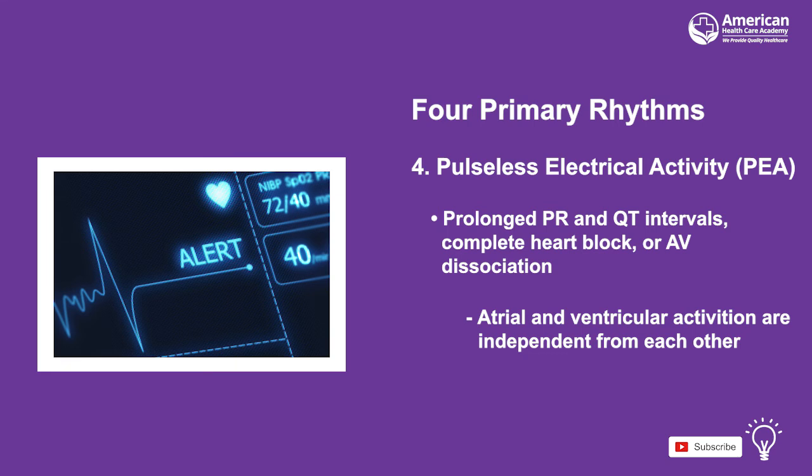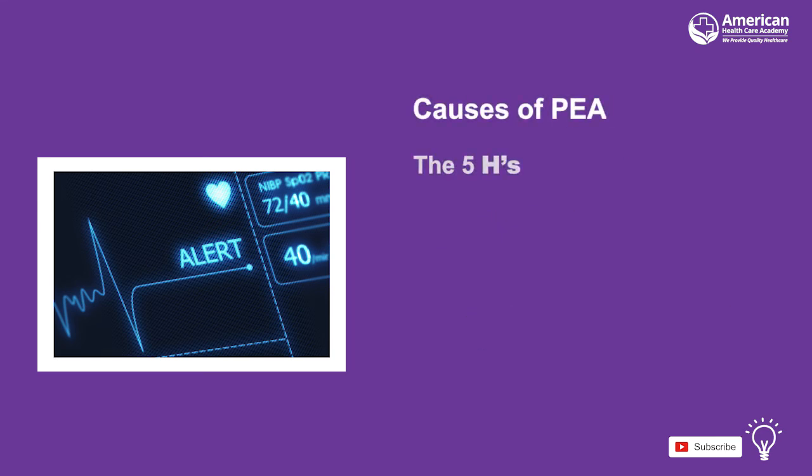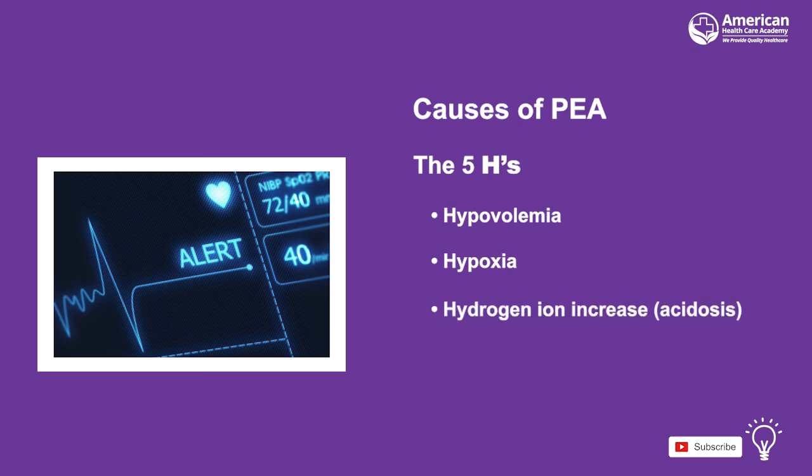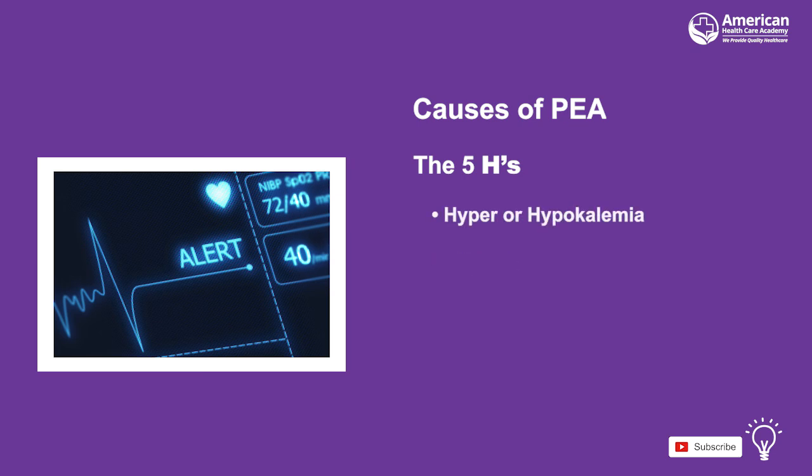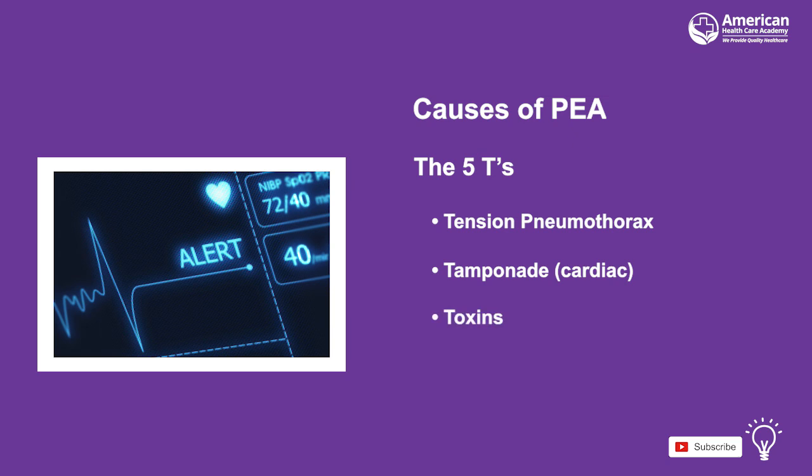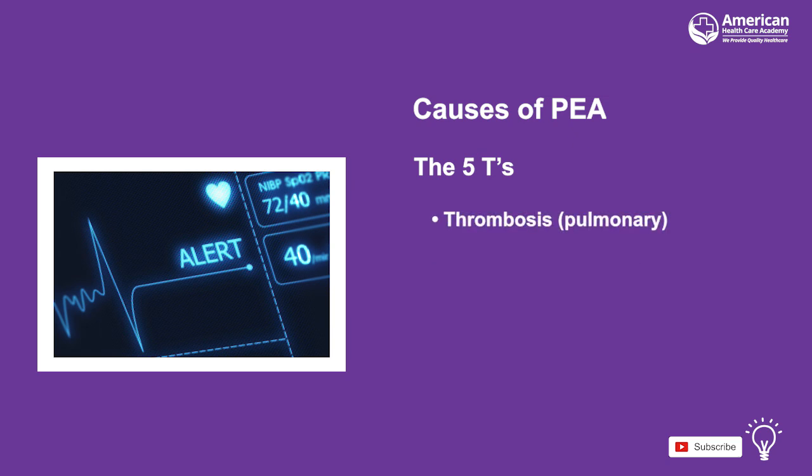PEA can be caused by different factors, many of which are represented by the reversible causes known as the 5 H's and 5 T's. The 5 H's are hypovolemia, hypoxia, hydrogen ion increase known as acidosis, hyper or hypokalemia, and hypothermia. The 5 T's are tension pneumothorax, cardiac tamponade, toxins, pulmonary thrombosis, and coronary thrombosis.